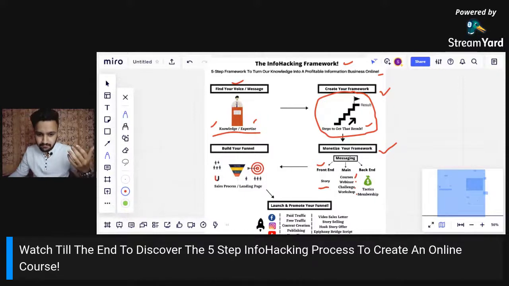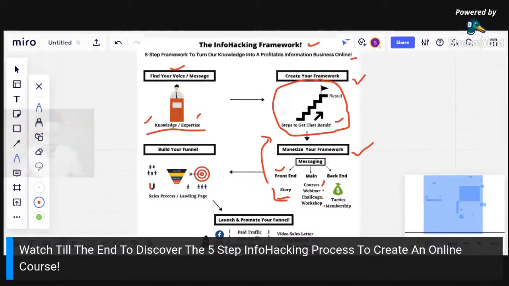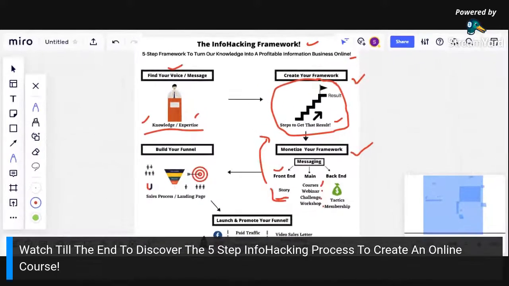Then again, we should be info hacking and creating our front end message, which is going to be the story. We should be remembering our story and structuring our story. That is going to be the front end message, which is going to increase the perceived value of our framework, guys. When we share the backstory, the struggles, the money we invested, the time we invested, it increases the perceived value of our framework. So that is what I did.